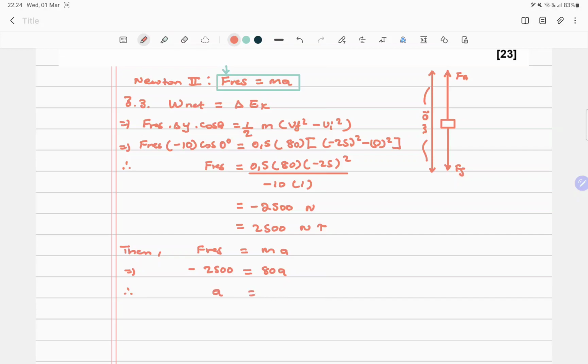Therefore, our A is going to be 2,500 divided by 80, which is 31,25. Okay, maybe let's put the sign there. It's going to be minus 31,25 meters per second squared, which is essentially 31,25 meters per second squared upward.